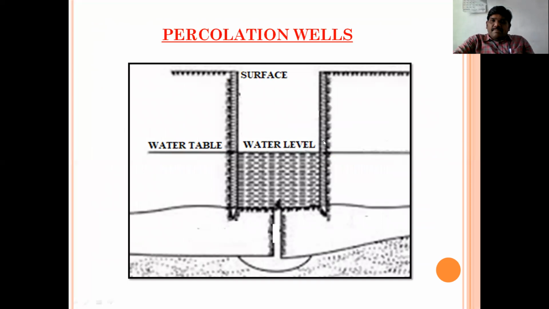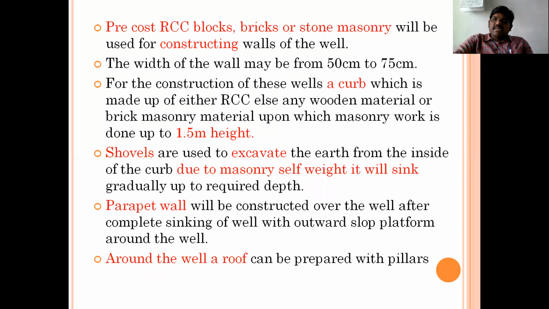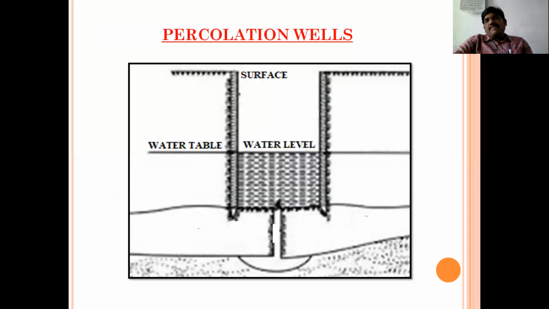See here, a curb is placed. Around this curb, the soil will be dug out with the help of shovels, and it will continue till the desired depth. Once we get confirmation that this depth is good and suitable, we may stop digging the soil, and around this well the parapet wall will be constructed. We can even provide a shelter to avoid water contamination. This is about the percolation well, simply the percolation you are observing everywhere.